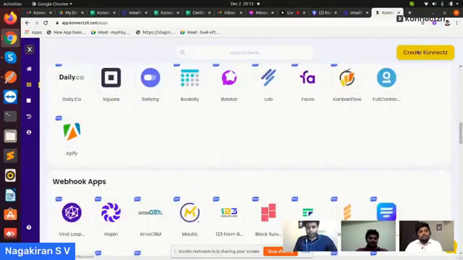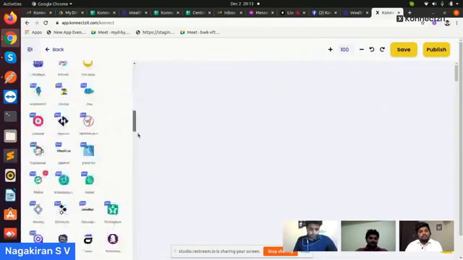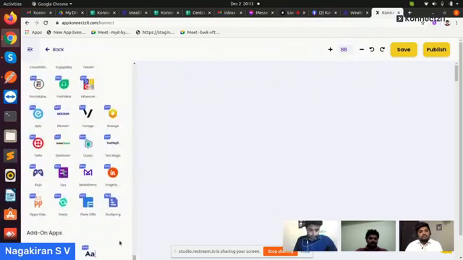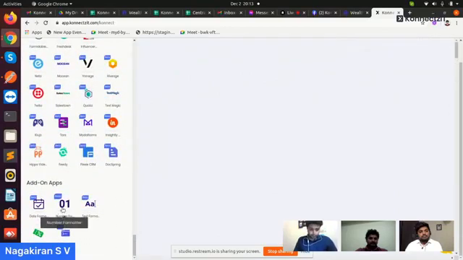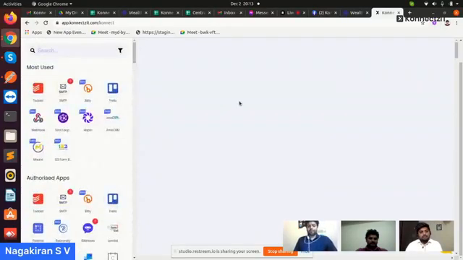So along with that, we have built add-on apps. In our workflow, we have data formatter, number formatter, and text formatter. Recently, we have introduced coupon generator, and now we have this API or HTTP module in our application. So what is the use of this application?